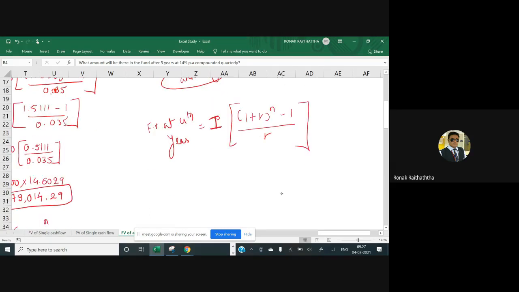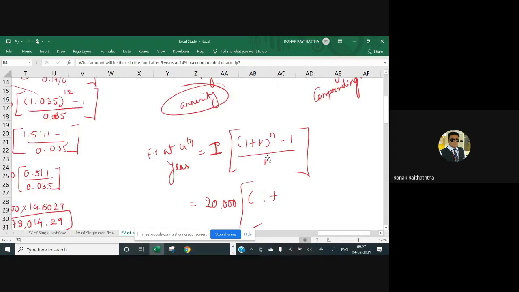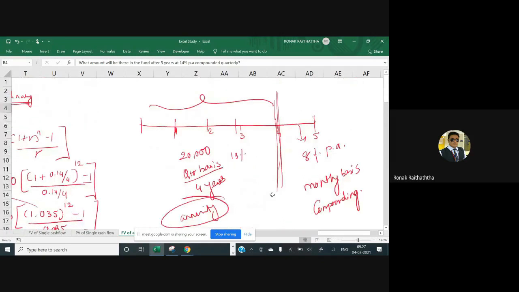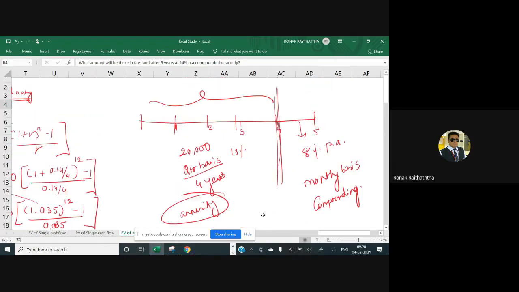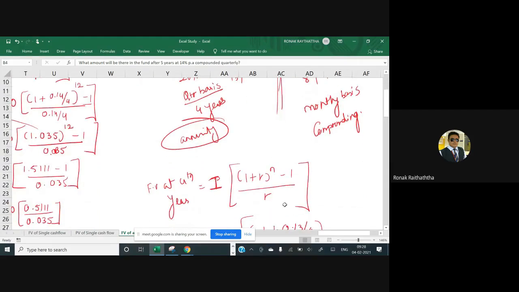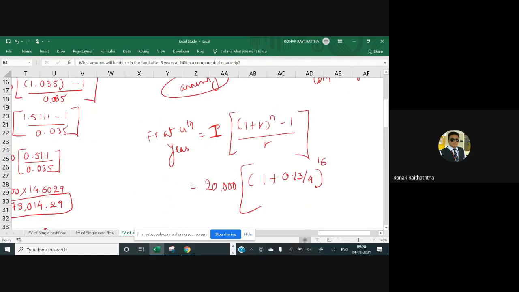So let's put everything we have. How much amount will she invest? 20,000 rupees. 1 plus R. So what's going to be the R? R is going to be 13 percent, divided by 4, because for the initial 4 years the compounding is on a quarterly basis. 0.13 divided by 4 raised to N. N is going to be 4 multiplied by 4, so we have 16 over there, minus 1, divided by R. R is going to be 0.13 divided by 4.